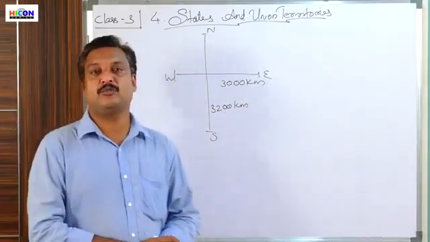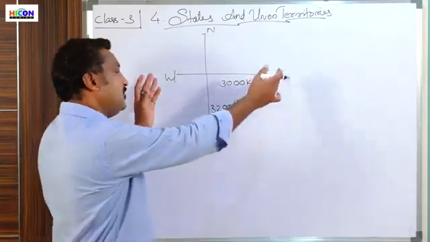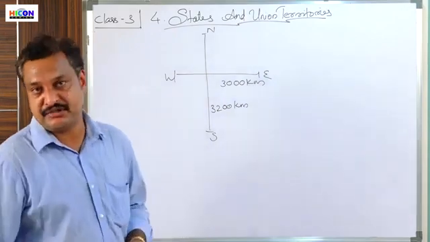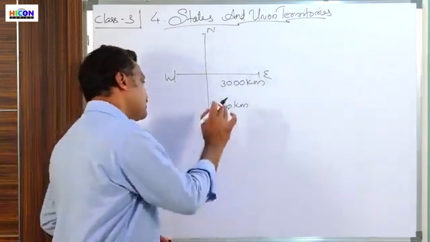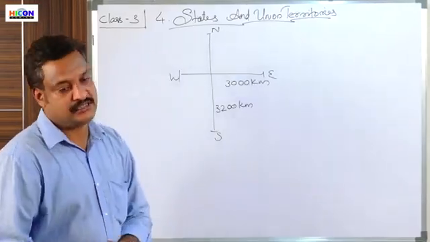Okay, it's not a small country. Clear? It's 3,000 kilometers long in the east-west direction, and 3,200 kilometers long in the north-south direction.